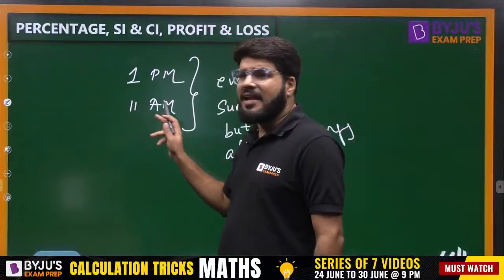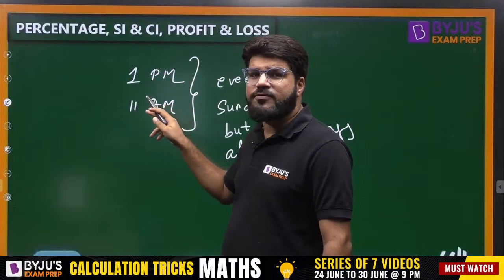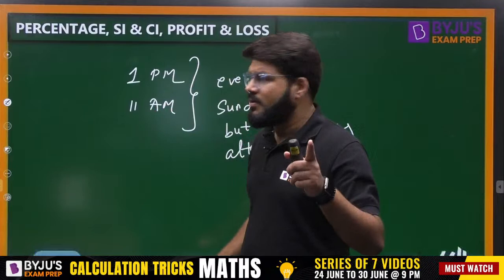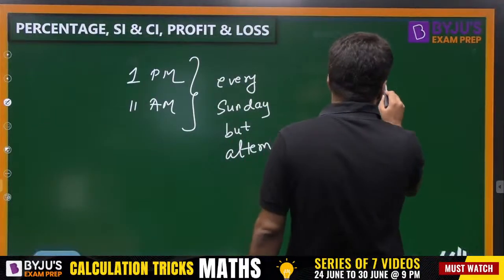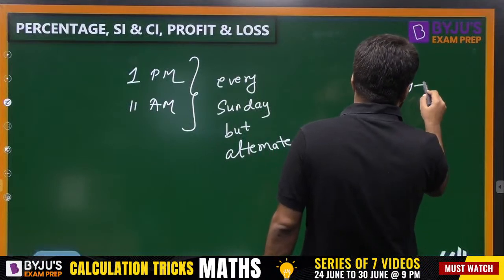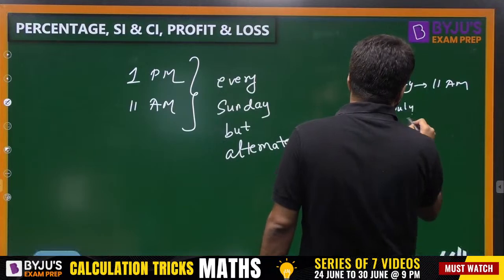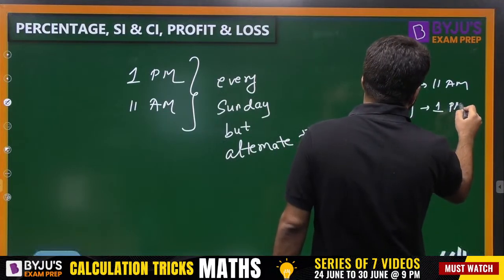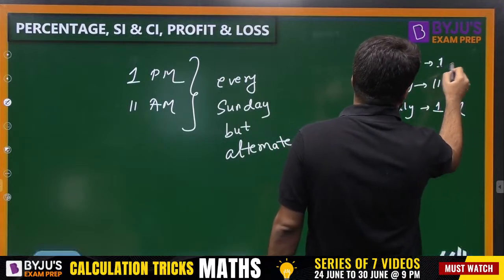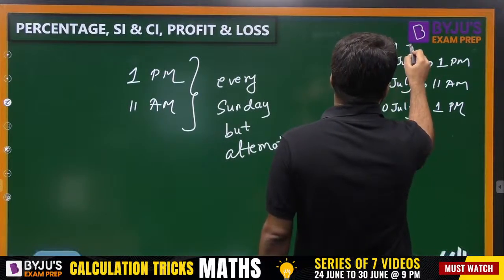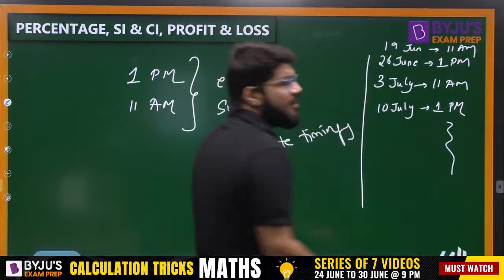Last time we had 11 a.m. Today we are having 1 p.m. Next Sunday, that is 3rd of July, we are again going to meet at 11 a.m. 10th July, it's going to be 1 p.m. Today is 26th June and we have 1 p.m. The first Sunday Funday was at 11 a.m. So this is the pattern that is going to go on.